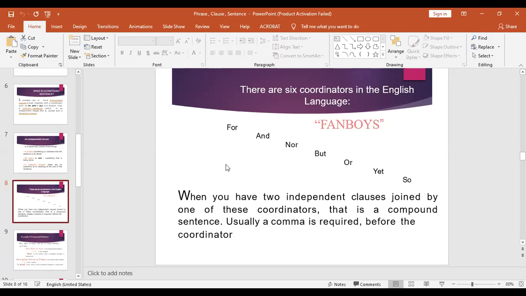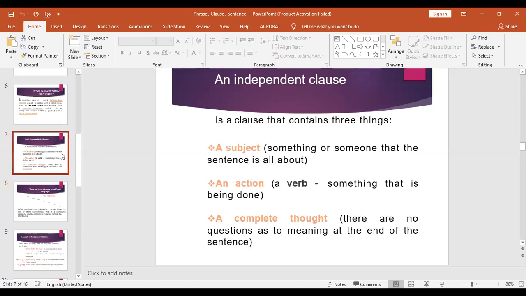When you have two independent clauses joined by one of these coordinators, that is a compound sentence. Usually a comma is required before the coordinator. Okay, so I will give you examples.